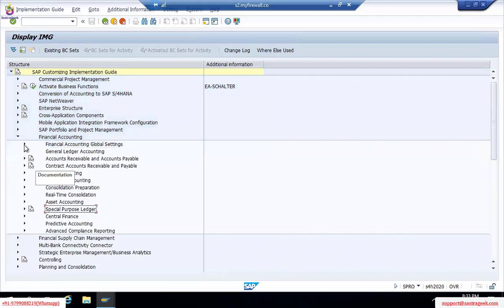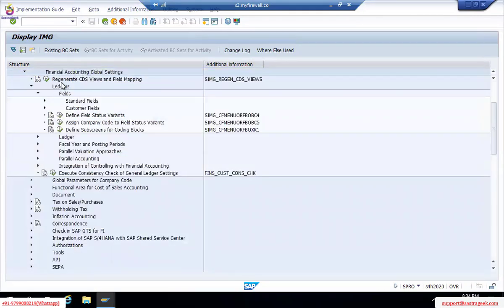It's behaving a little slow. In SPRO, in the same area, Financial Accounting Global Settings, then Ledgers, then Fields. Here you have Define Field Status Variant and Assign to Company Code. T codes are OBC4 and OBC5.